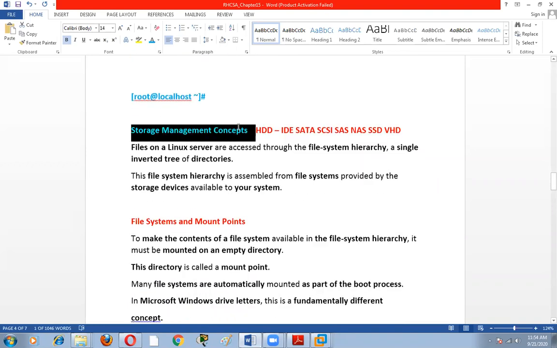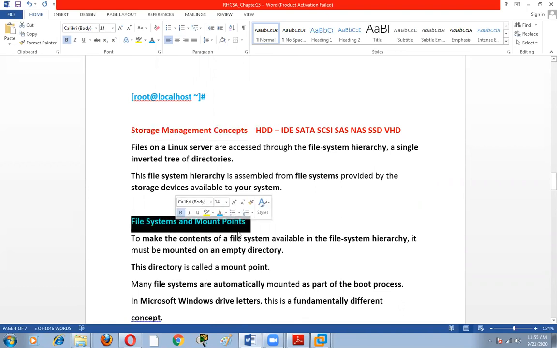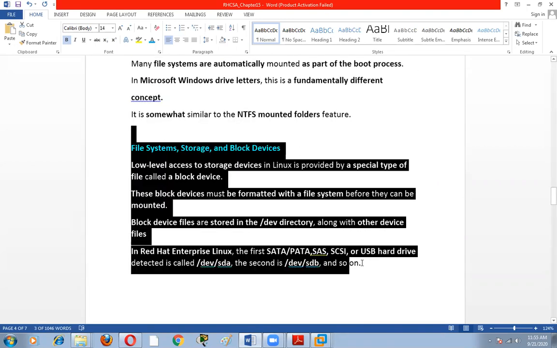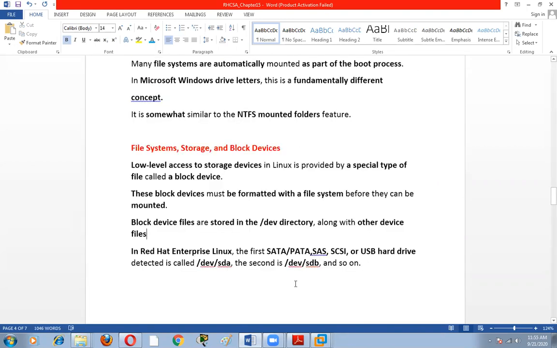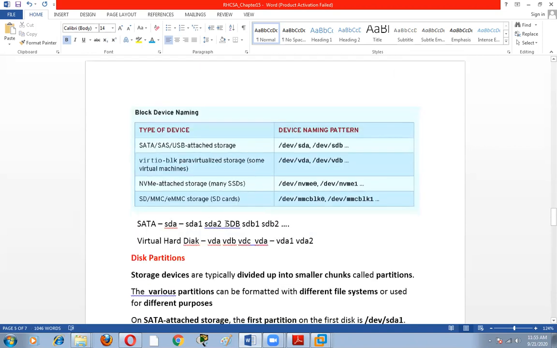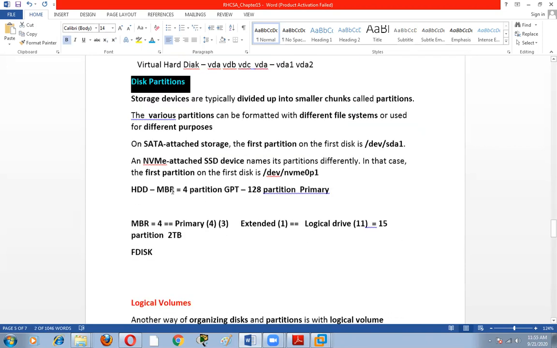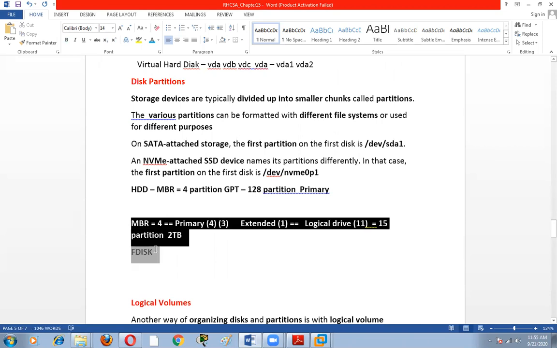Storage management concept. In this, we will discuss the file system. What is a file system? What is a mount point? These are only theoretical options, not a practical part. But the practical part can be covered in the Essay 2 book. This is the partition information, how many partitions we can create.